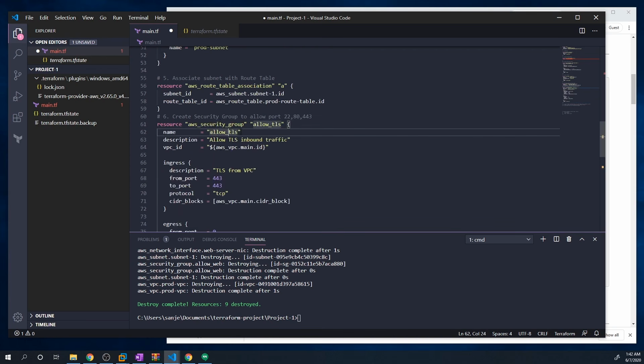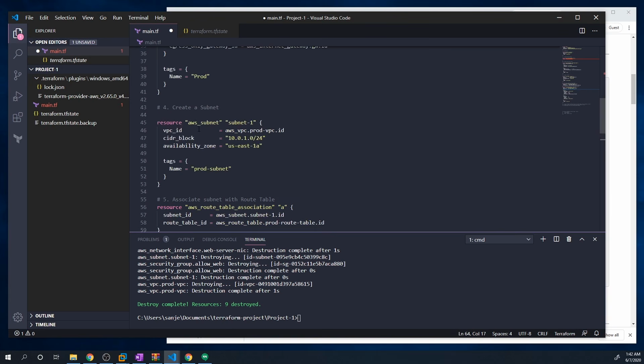So let's give this a name. We're going to call this allow_web. This security group is really just going to be there to allow web traffic. So we just want port 22, port 80, and port 443. And for the description, we can just change this to allow web traffic. And we have to point to our VPC. We already know how to do that. We can just copy the one from the subnet.